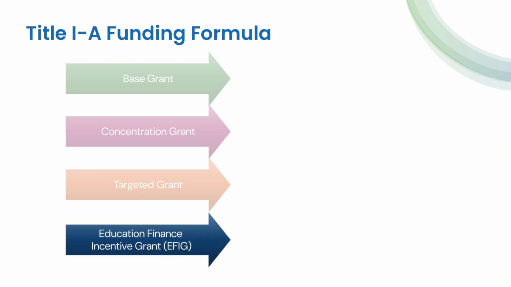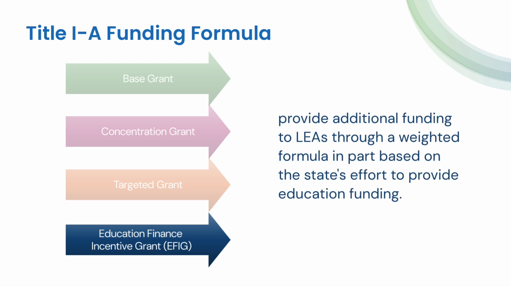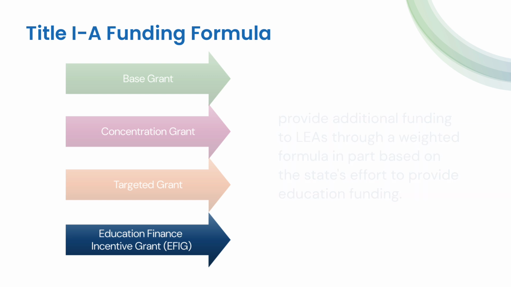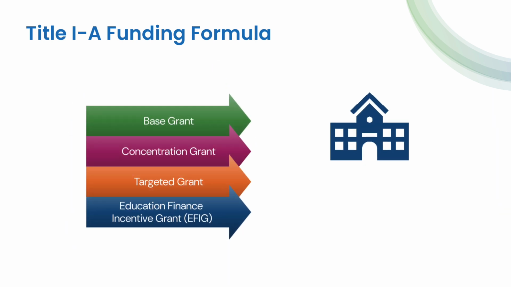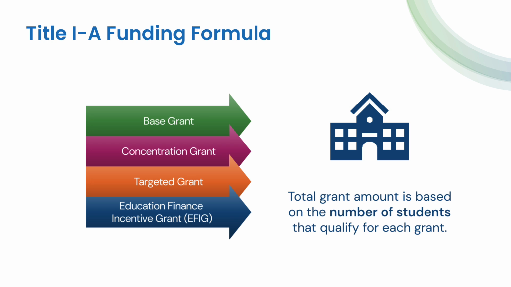And Education Finance Incentive Grants provide additional funding to LEAs through a weighted formula, in part based on the state's effort to provide education funding. LEAs must have a poverty percentage over 5% to qualify for this funding. Each LEA receives a total amount based on the number of students that qualify for each grant.